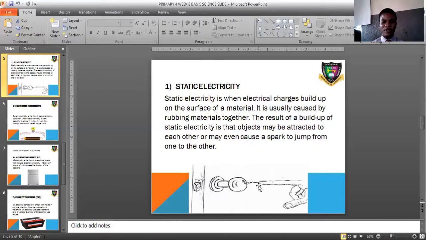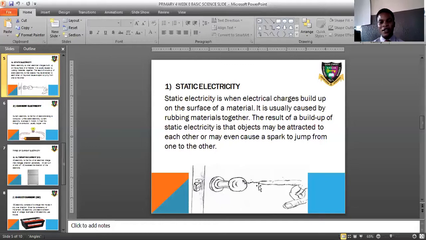How is this possible? This is possible when an individual lies down on a carpet or walks on a carpet, walking towards a metal door, trying to open it. The moment you touch the metal handle, you receive a shock, a sudden shock.